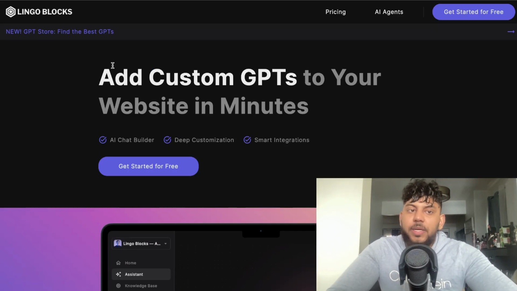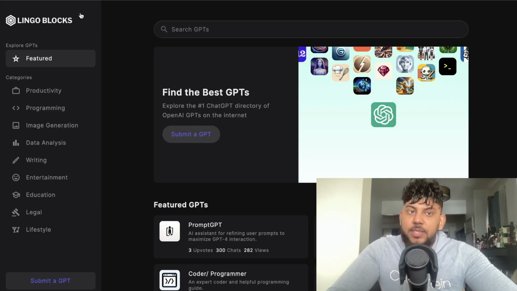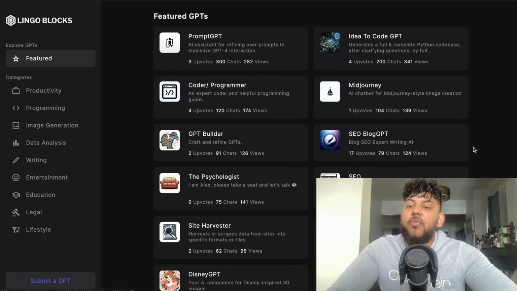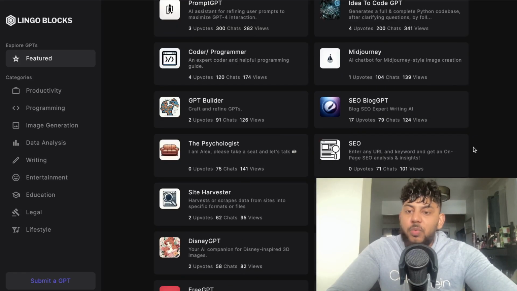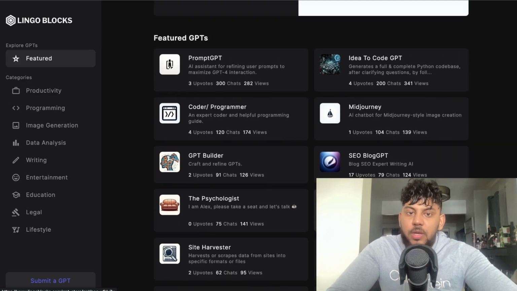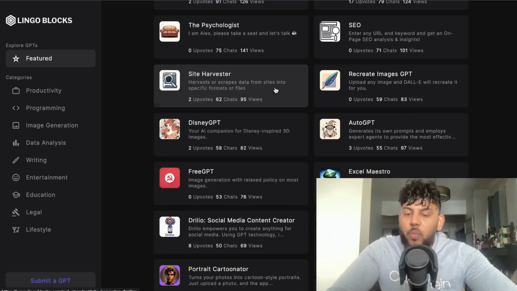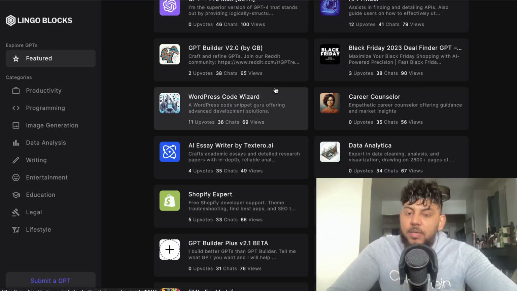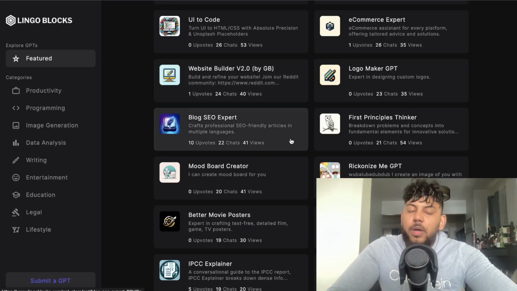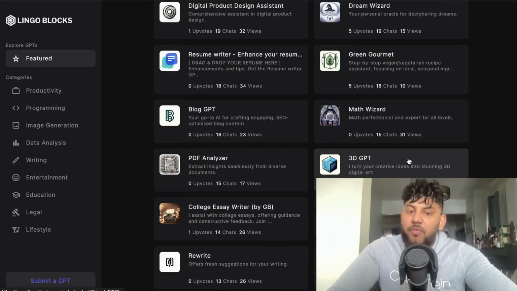Another really good website which you can use to find the best GPTs is LingoBlocks. So head over to lingoblocks.com/GPT store. And as you can see here, again, we have a variety of different GPTs which you can take a look at. So we can see the upvotes, we can see the chats, and we can see the views. So again, this can give you ideas for what is popular, and you can take some inspiration and improve upon a couple of these GPTs and create it for yourselves.